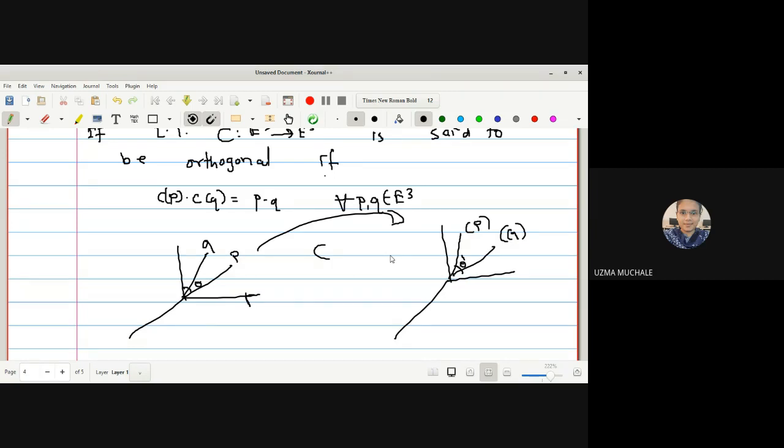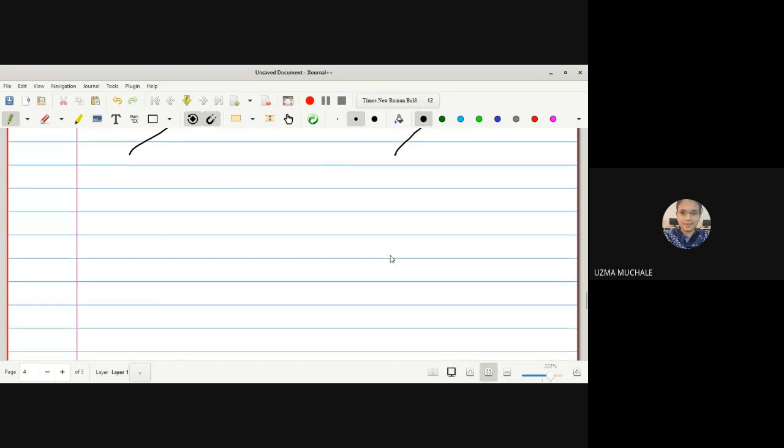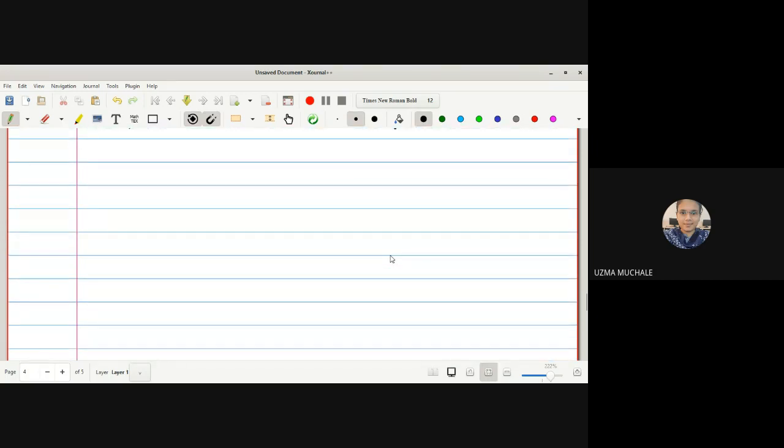Now let me show you in detail how it works. Firstly, we will show that a rotation is an orthogonal transformation, and then we will prove that it preserves the dot product. First we will prove that an orthogonal transformation is an isometry, because we have proved that translation is an isometry, and rotation is also an isometry. So first we will prove that an orthogonal transformation is also an isometry, because we are studying this to be a type of isometry. To prove that C, the orthogonal transformation, is an isometry.